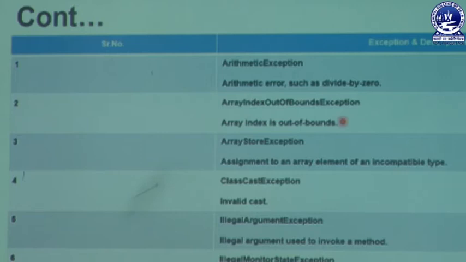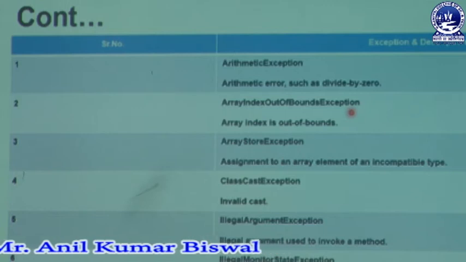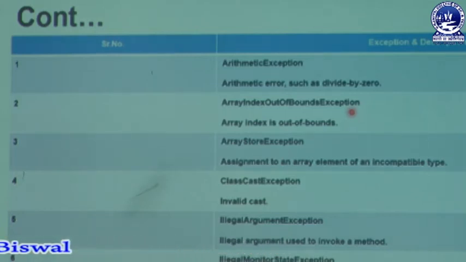Whenever the user uses an array in a program, the array index should not deviate from its limit at the time of execution. If we give the array size as 50, and the user assigns some element to array index number 60, at that time we get an array index out of bounds. That means we are crossing the limit of that index, and we get an exception message related to ArrayIndexOutOfBoundsException.